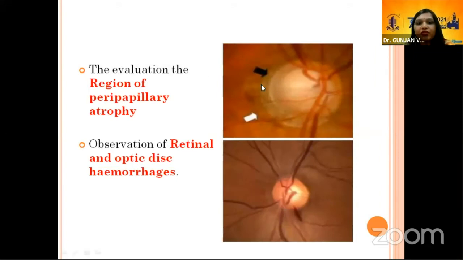Again, for evaluation or for checking the progression, we have to check for peripapillary atrophy. Enlargement of zone beta should be carefully evaluated, along with observation of retinal and optic disc hemorrhages. Presence of any one hemorrhage near the disc margin should arouse suspicion, and we should check for progression. It is usually seen in normal tension glaucoma patients.